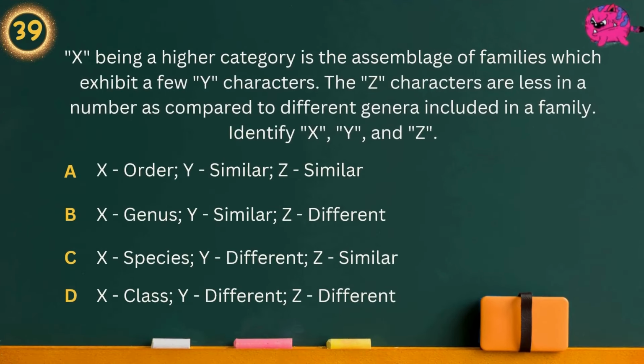Question 39. X being a higher category is the assemblage of families which exhibit a few Y characters. The Z characters are less in number as compared to different genera included in a family. Identify X, Y, and Z. Option A, X order, Y similar, Z similar. Option B, X genus, Y similar, Z different. Option C, X species, Y different, Z similar. Option D, X class, Y different, Z different. Answer is X species, Y different, Z similar.